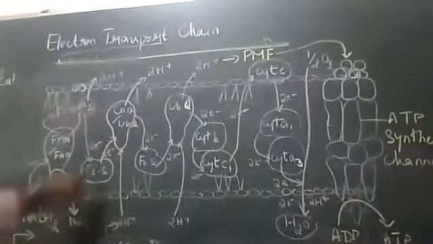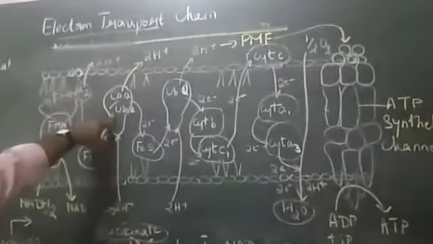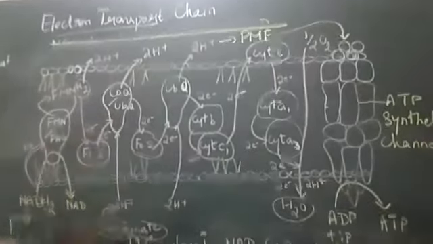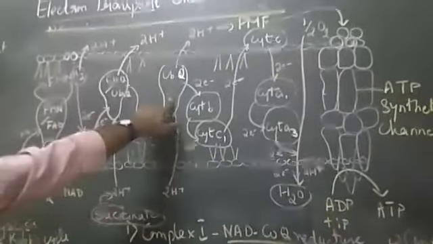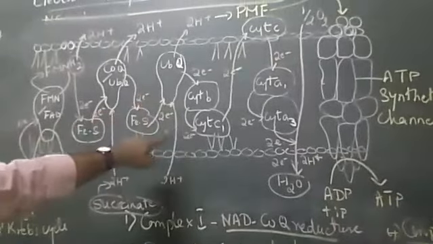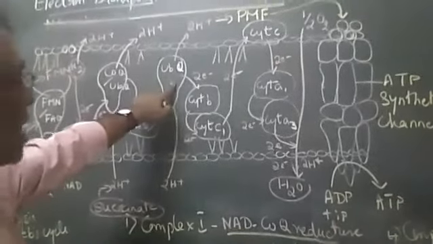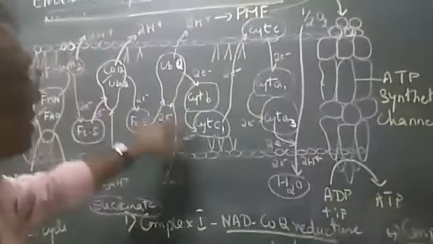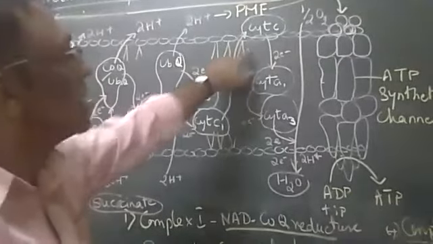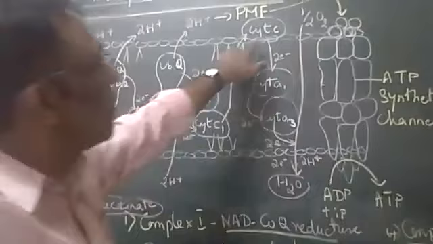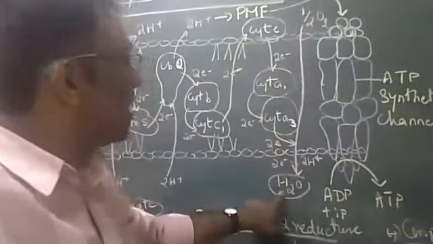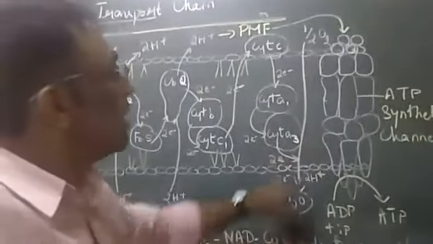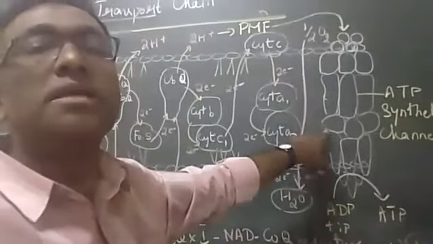So to show you in the diagram: NAD to CoQ, NADH CoQ reductase, complex 1. Succinate to CoQ, succinate CoQ reductase, complex 2. Complex 3, CoQH2, from here up to cytochrome C, CoQH2 cytochrome C reductase. Complex 4, cytochrome C oxidase, where they help in using oxygen and ultimately giving water. Complex 5 includes the ATP synthetase channel.